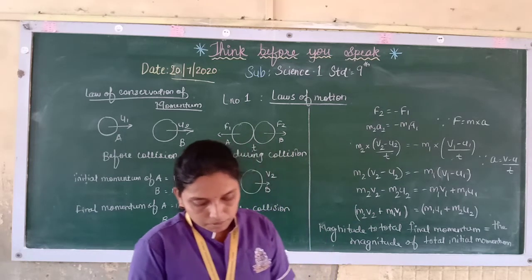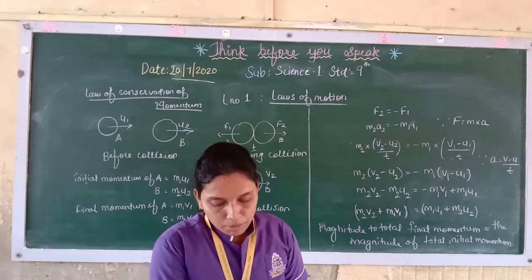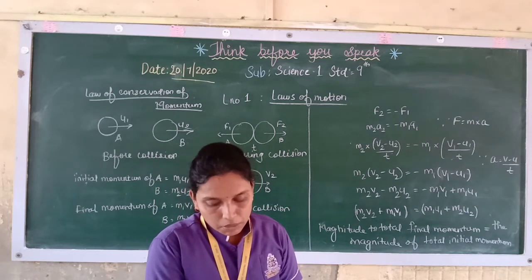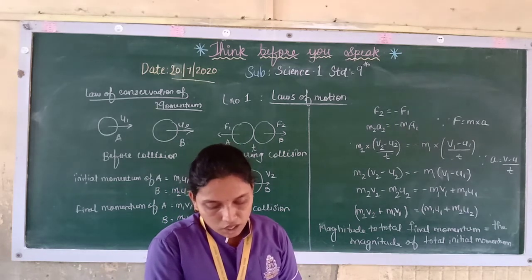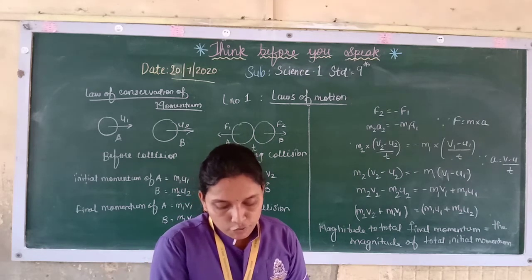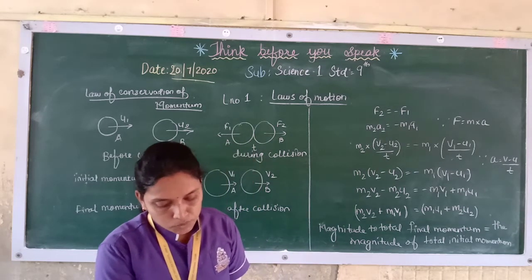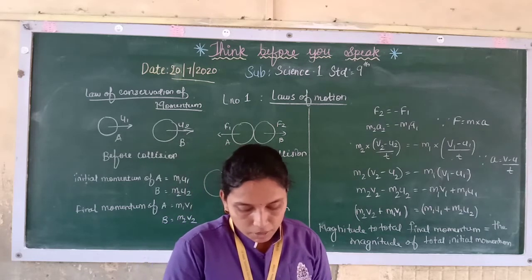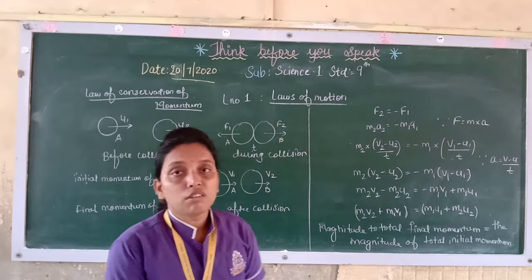So now here, the magnitude of total final momentum is equal to the magnitude of total initial momentum. Thus, if no external force is acting on two objects, then their total initial momentum is equal to their total final momentum.